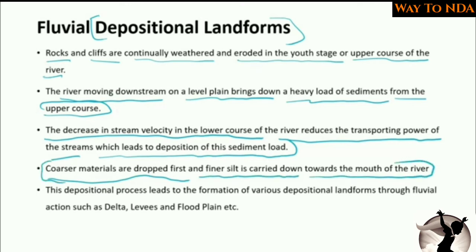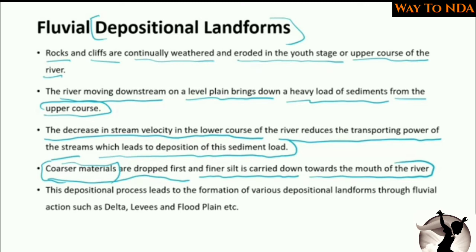Coarser material means material of big size, and finer silt means tiny particles. The coarser material may be some small rocks or some big sediments. So the river will leave the coarser sediment first and carry the silt forward.